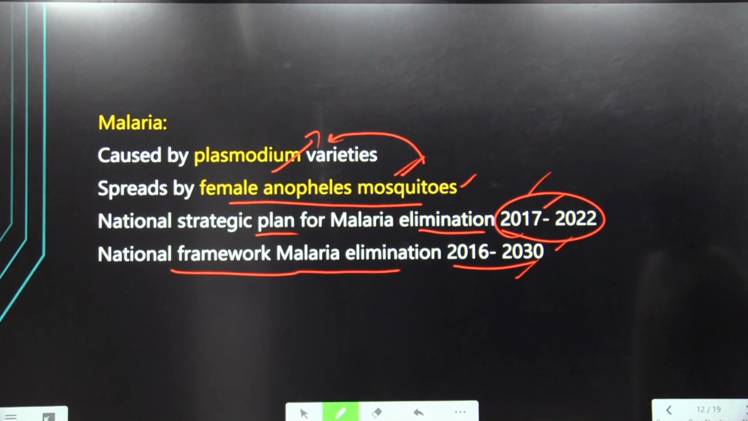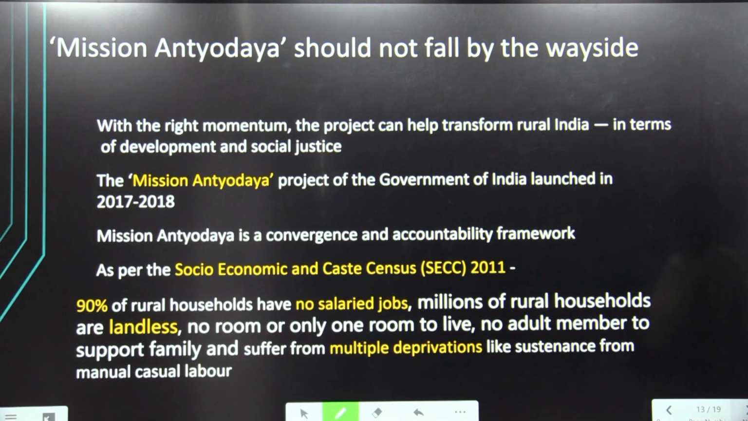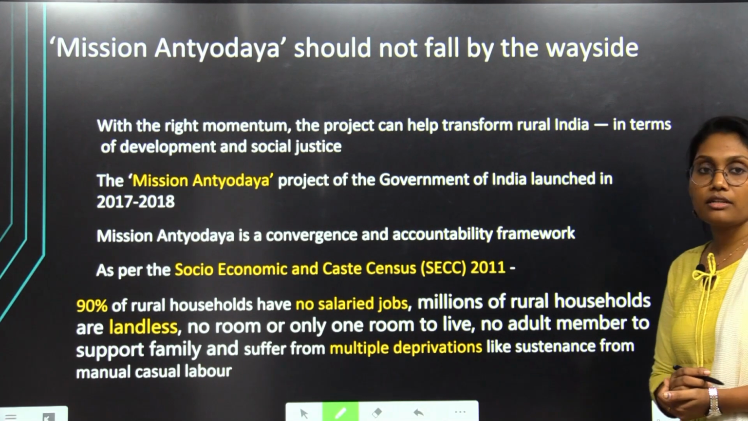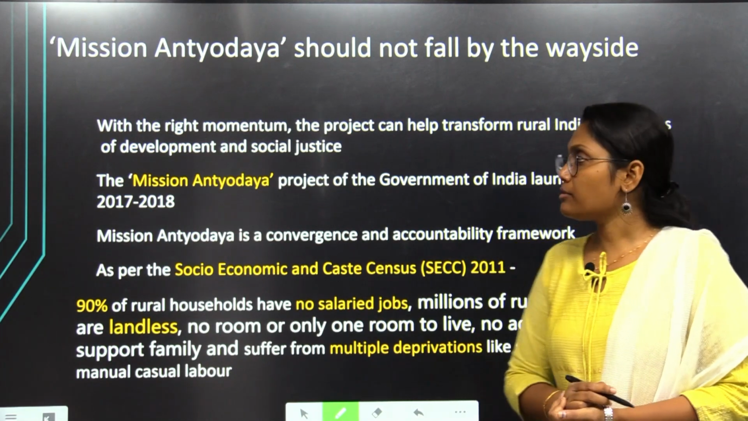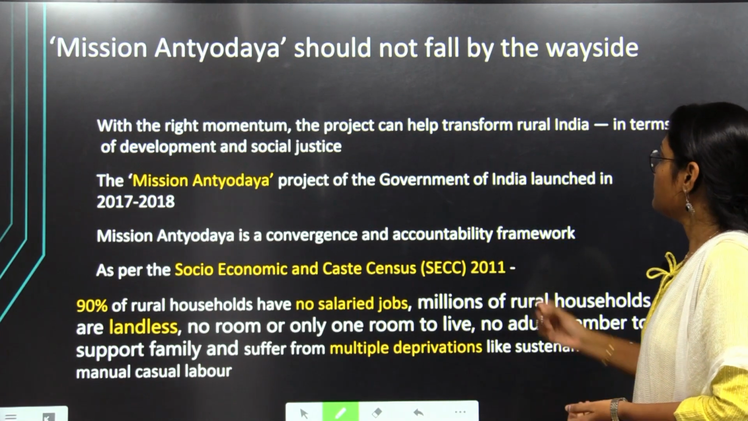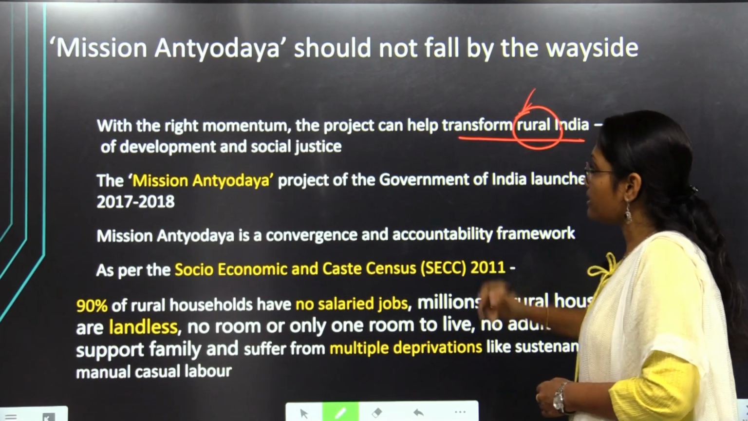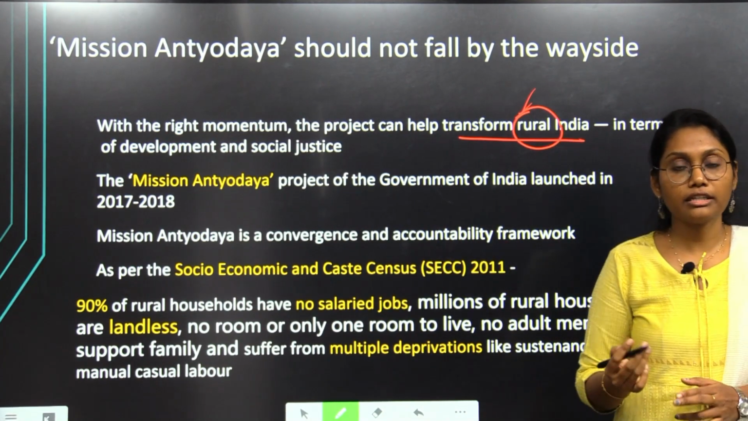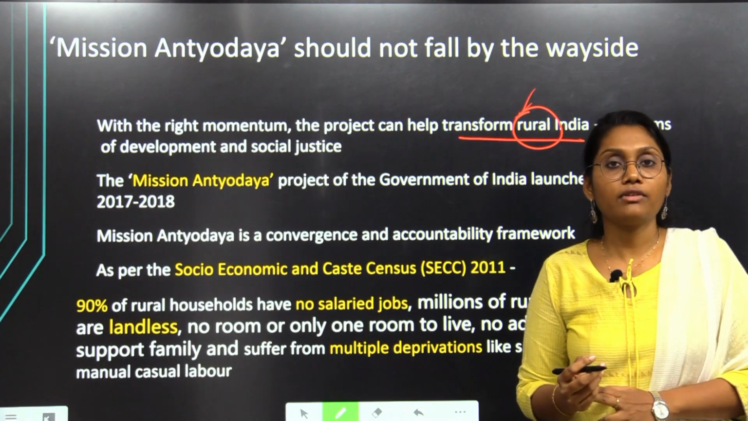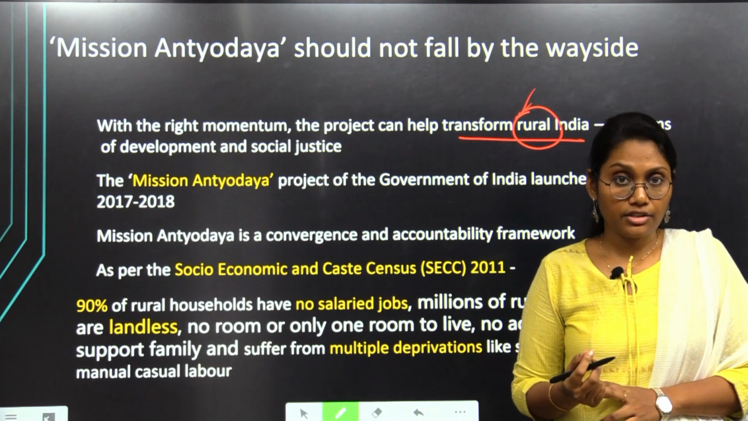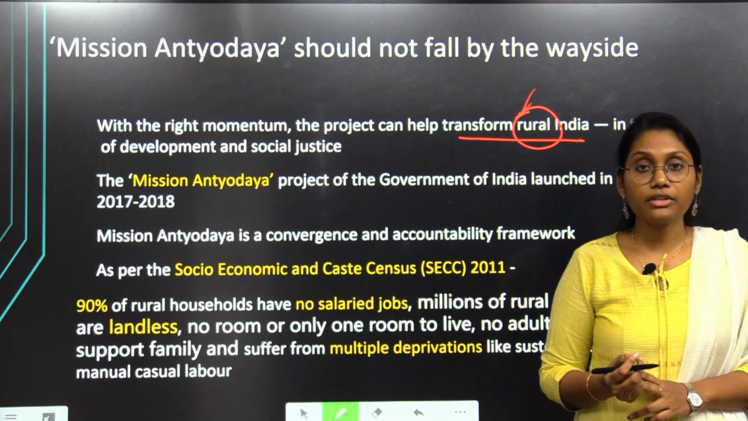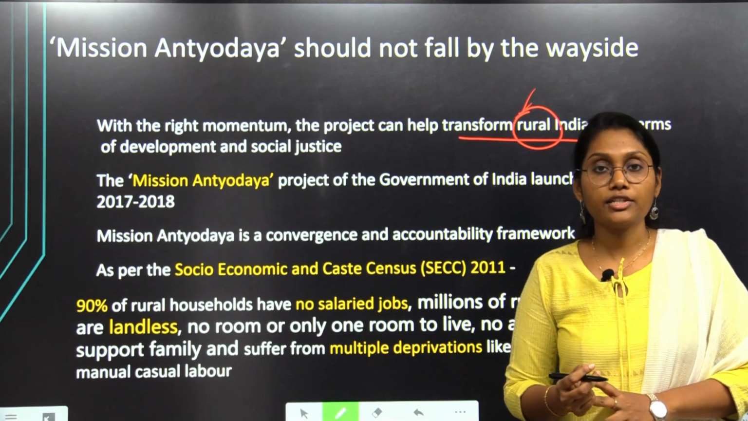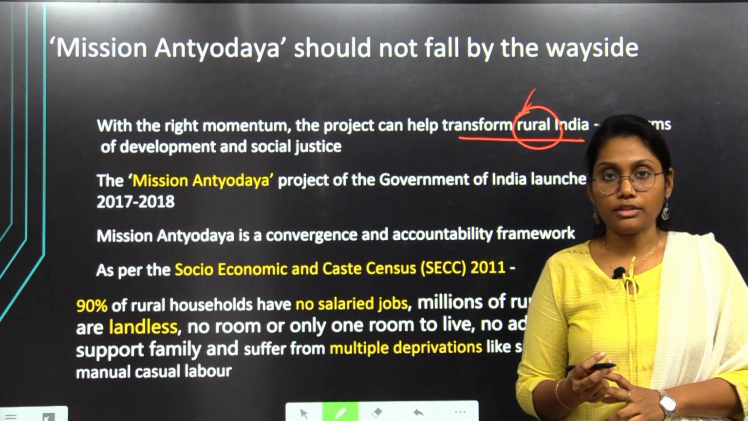Moving forward, let us see the next news article that is regarding the Mission Antyodaya. What is the Mission Antyodaya? It is nothing but to focus on rural India, the entire and holistic development of rural India. The Mission Antyodaya was proposed and initiated. But are we on a proper line? Are we in a proper direction to achieve those targets of the Mission Antyodaya?